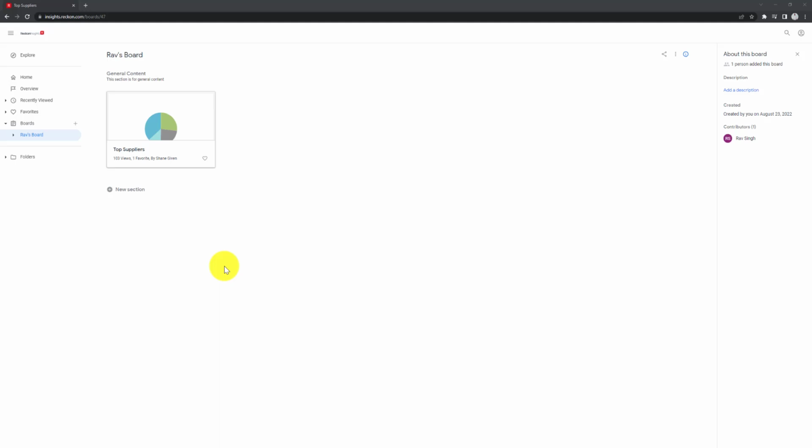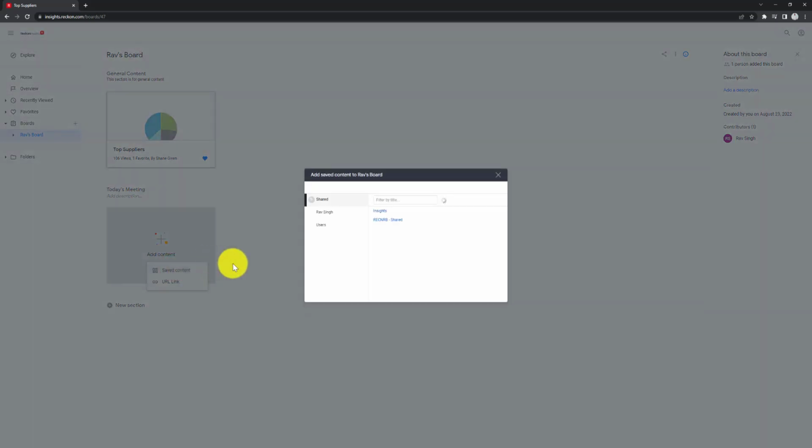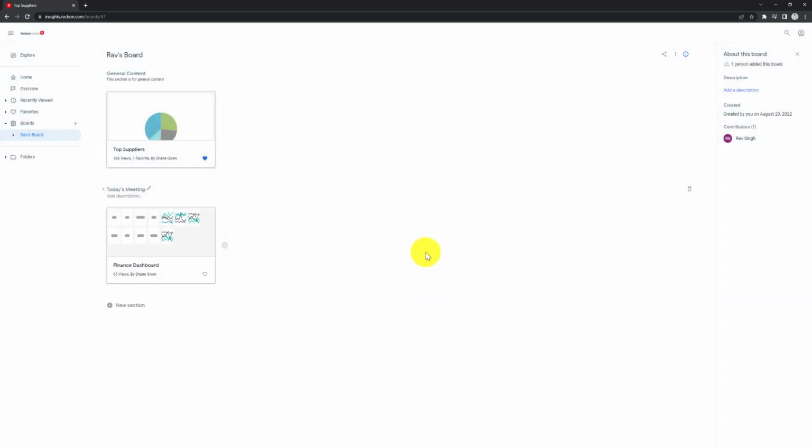You can set up as many boards as you like, but you can also set up multiple sections within a single board as well. This can be handy when you select a generic section with content that you use all the time, and then maybe another section with other content that is specific to a meeting, call, or other event. Sections and their content can also be accessed from the navigation menu on the left after they've been set up.